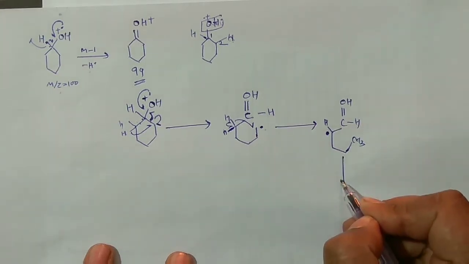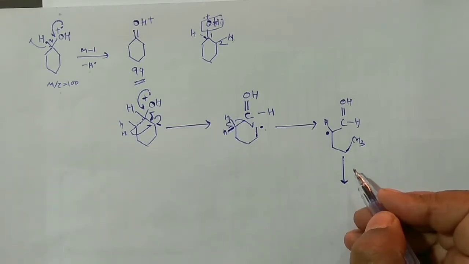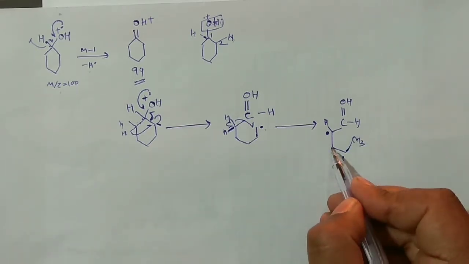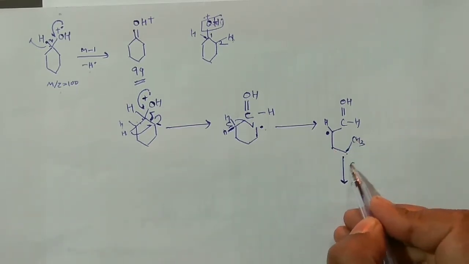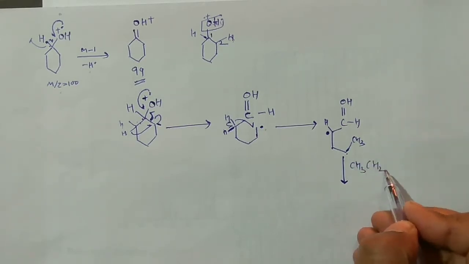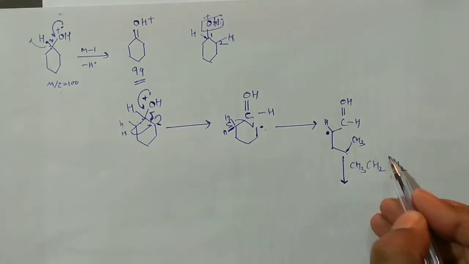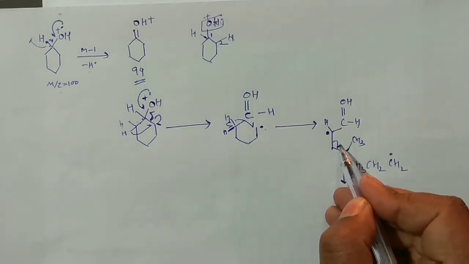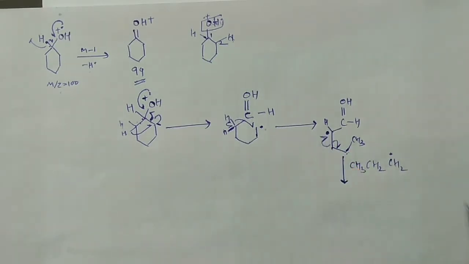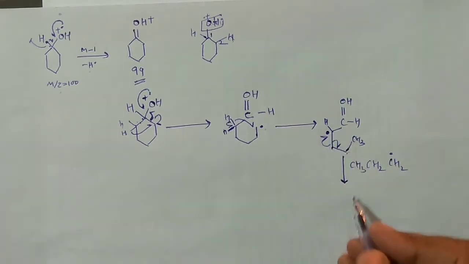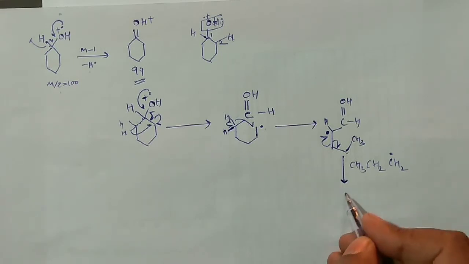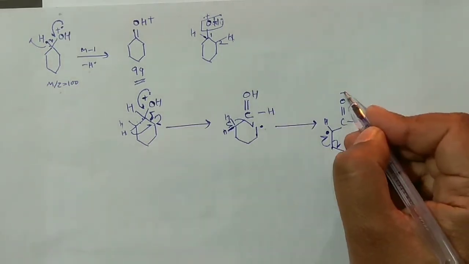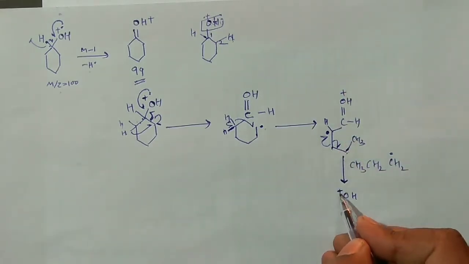Propyl group will be removed from here. So 1, 2, 3. That means CH3, CH2, and again this CH2 would be removed as a radical, right? How? One electron from here and one would go up, right? If one would go up, then of course you can have OH, right? Sorry, I have not put the positive charge over there. So this is positive here again. Double bond was already there.